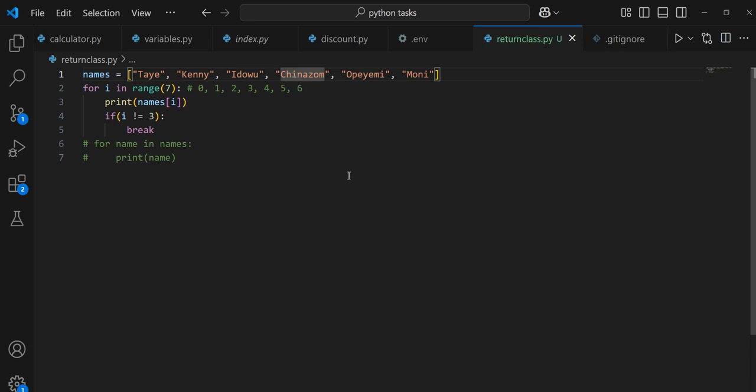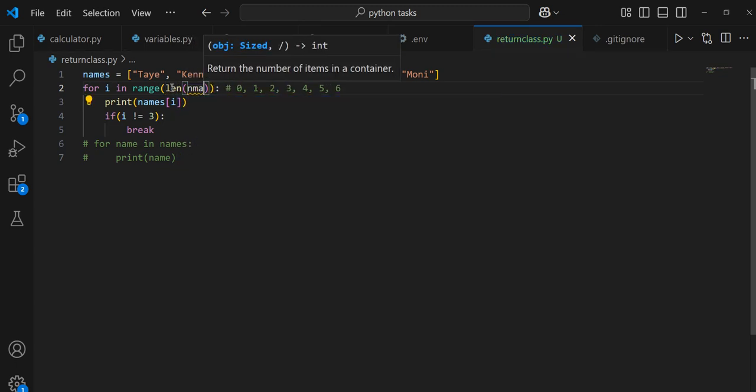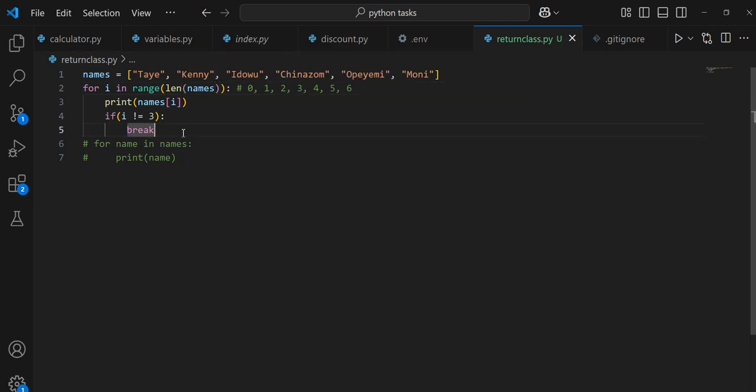So if I run this code, what am I going to see? Just use len(names). Please, if I run this code, what am I going to see?